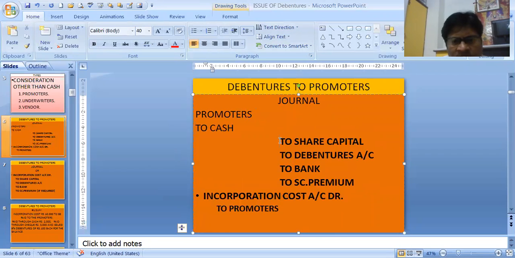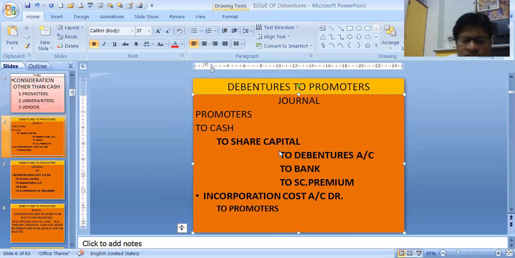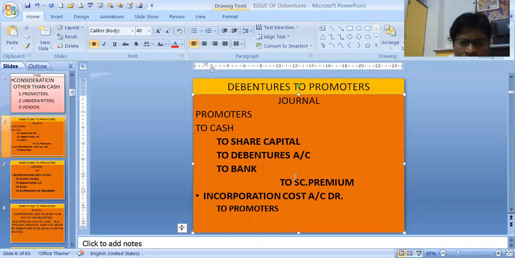It can be promoters to cash if we are paying the promoters in cash. If we are not paying in cash, then it can be through shares, through debentures, through cheque. It can be debentures issued at par or debentures issued at premium. These are the different modes of payment.